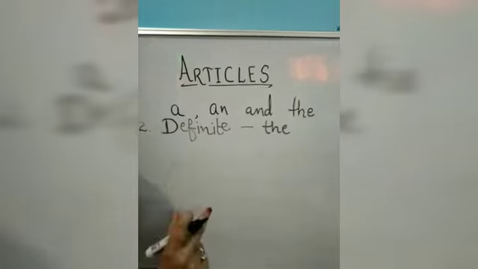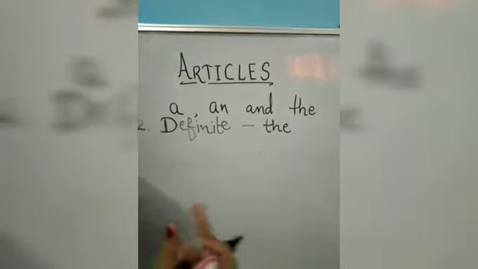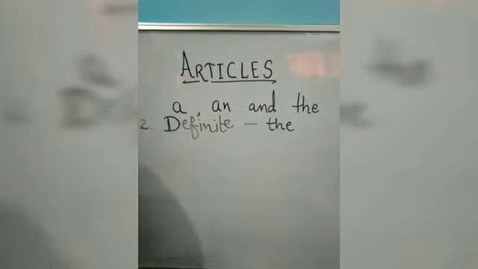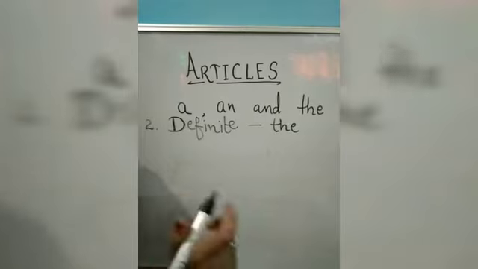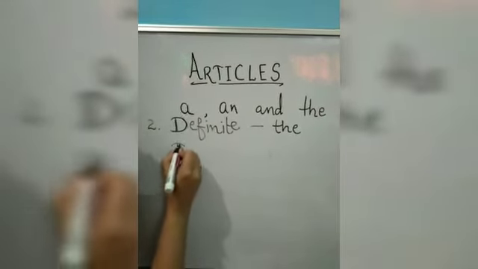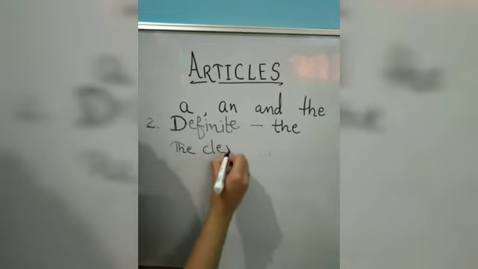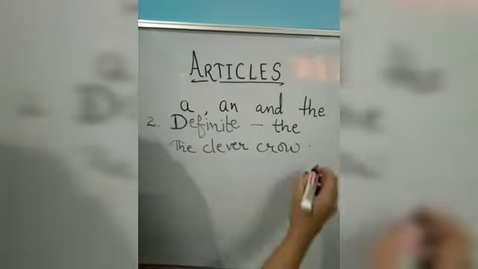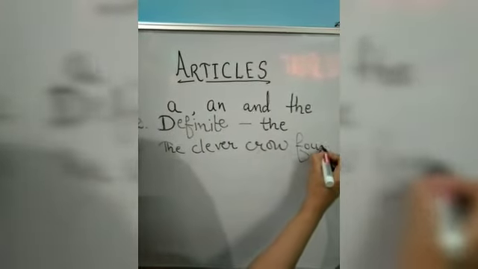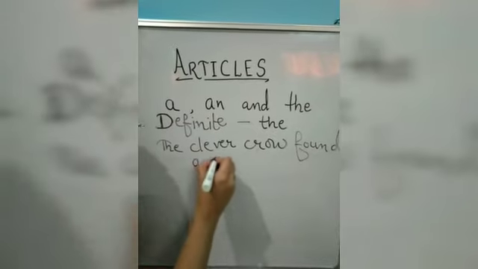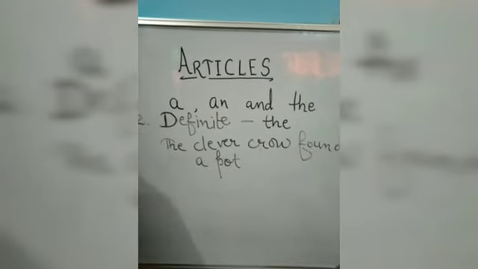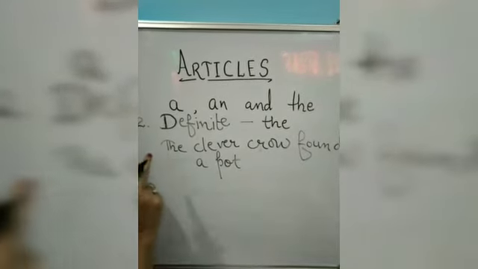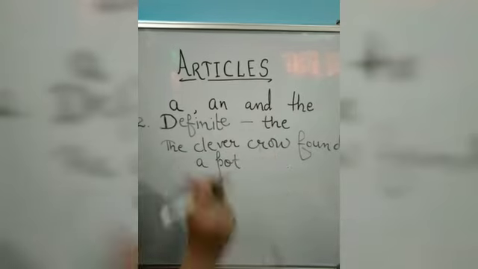Because we are talking not about just any crow, but about the particular crow. In stories, mostly we use definite articles. I am giving you an example from the same story. The clever crow found a pot in the garden, or whatever was there in the story. We are using the definite article here. We are talking about a definite crow. That's why.